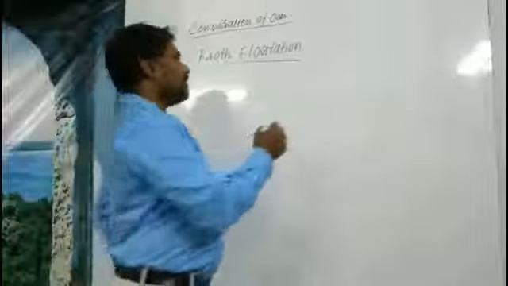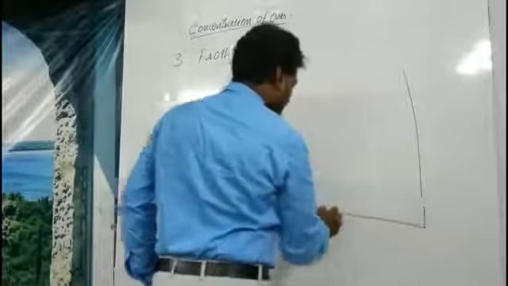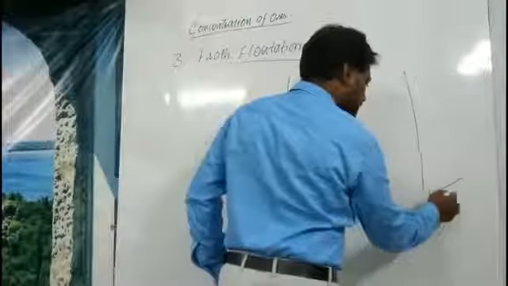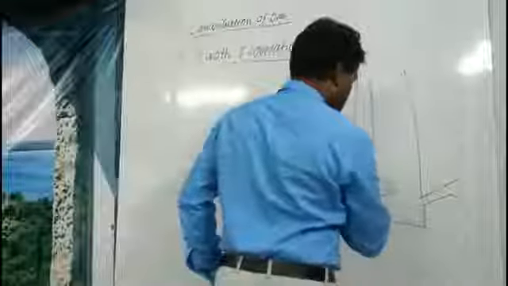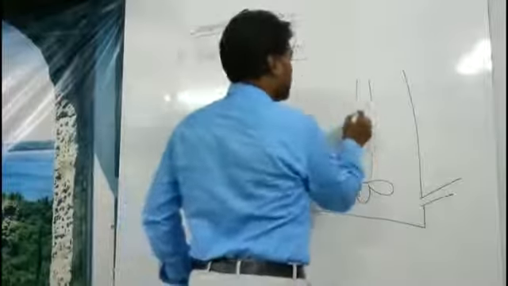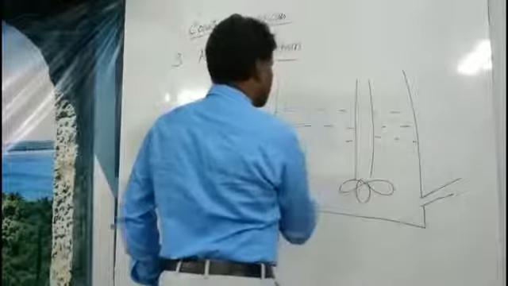So for this purpose we have to take a vessel here, a big vessel, whatever it may be. So this is all water here. Water we can use.